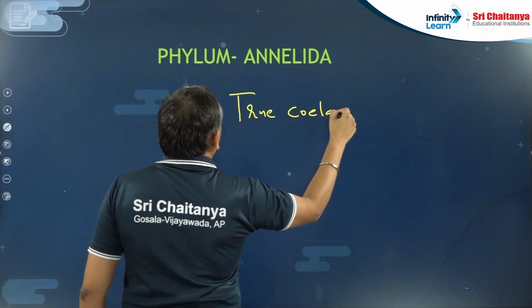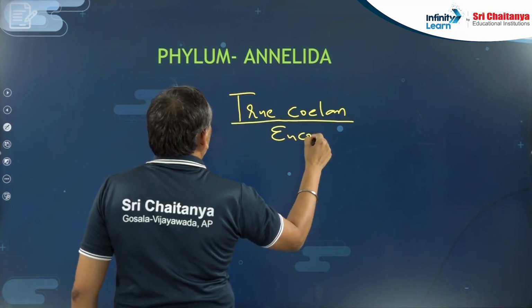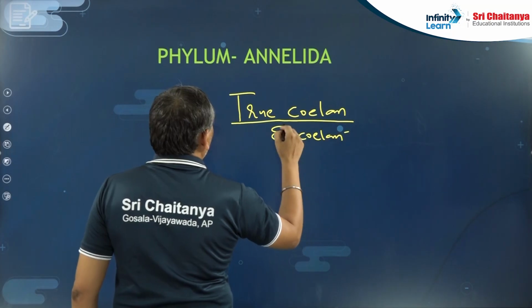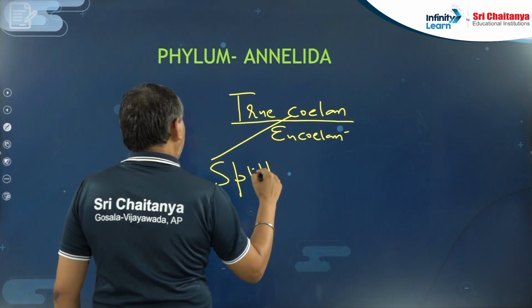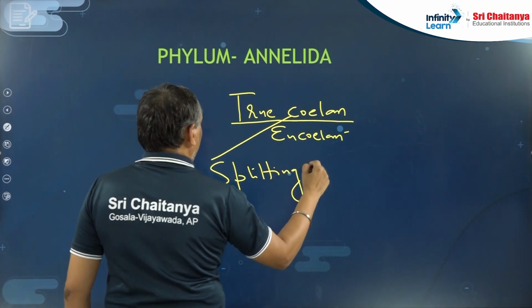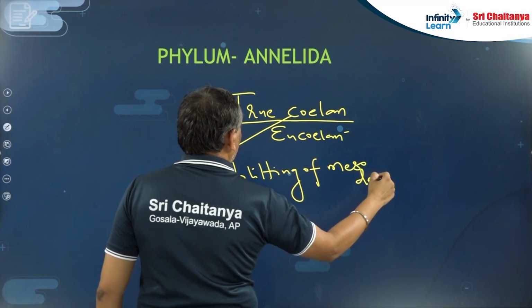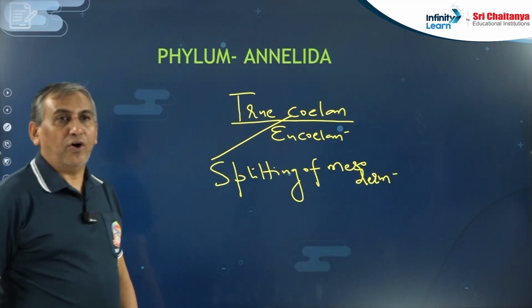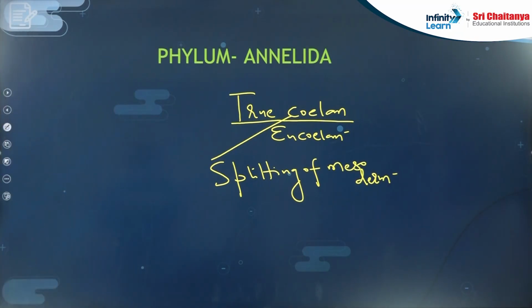True coelom means eucoelom, and true coelom is formed by the splitting of mesoderm.